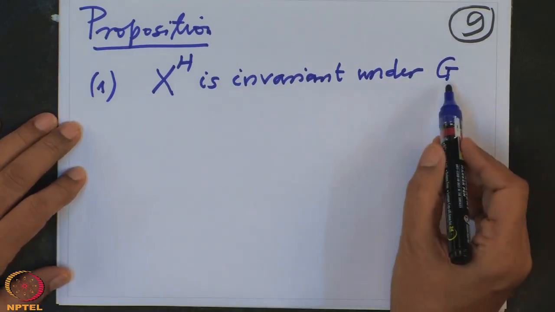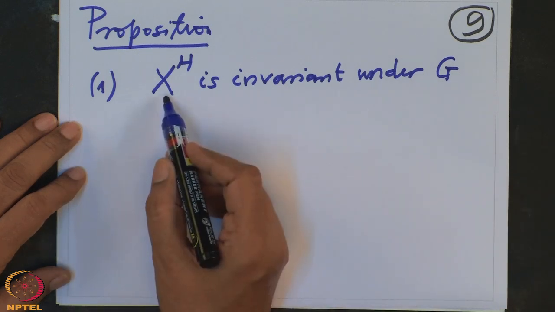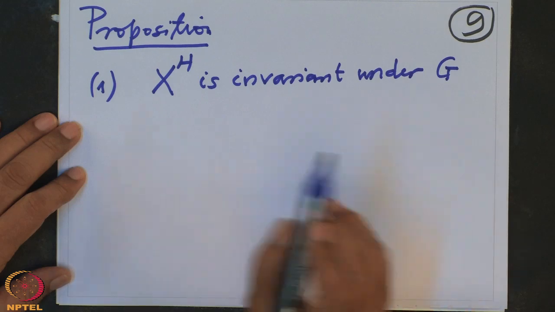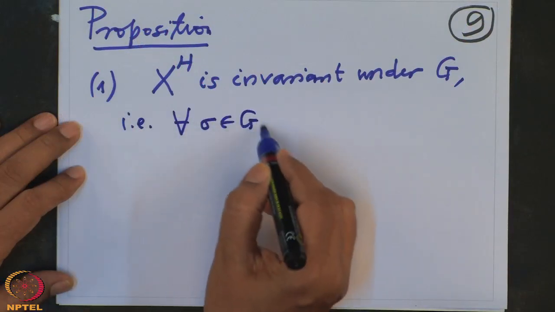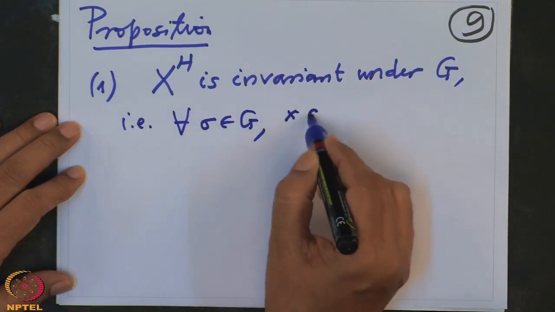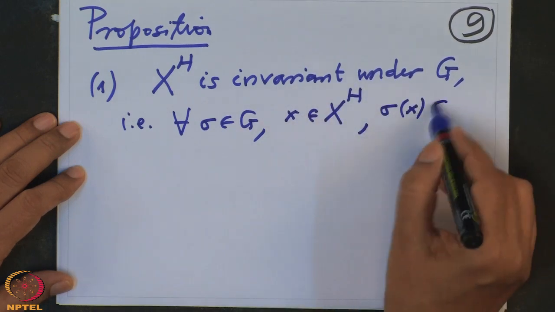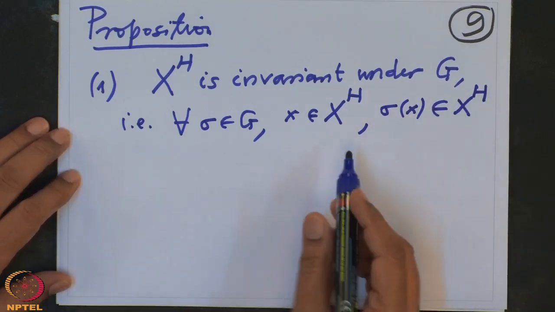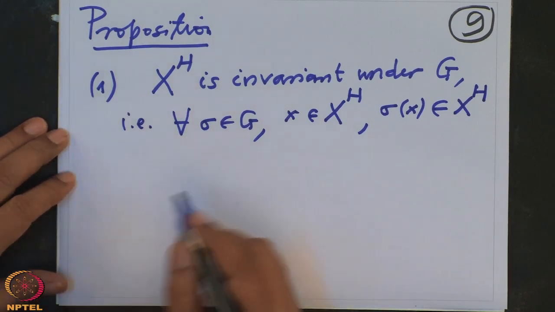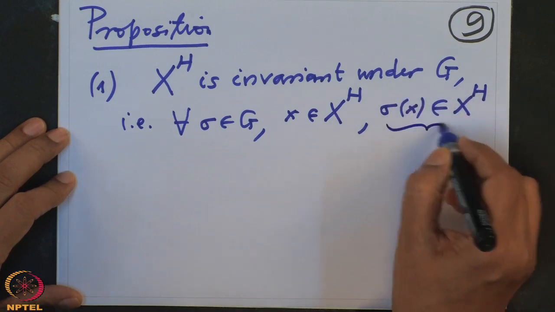That means if I take any element of G and apply it to any element of X power H, then it will come back again in X power H. So that is, for every sigma in G and every X in X power H, sigma of X again lies in X power H. All right, let us finish off the proof now. So that means I want to prove this. This is what is to be proved.